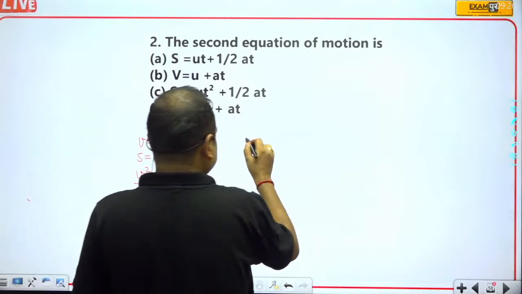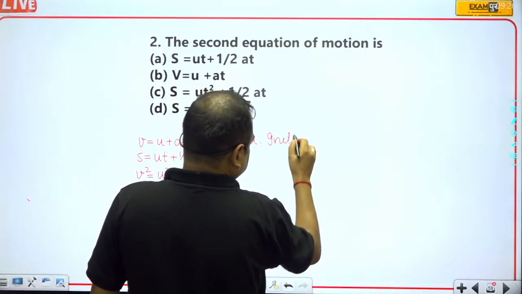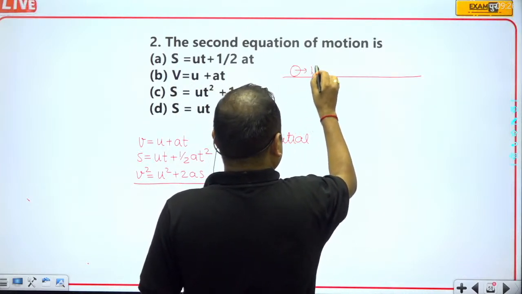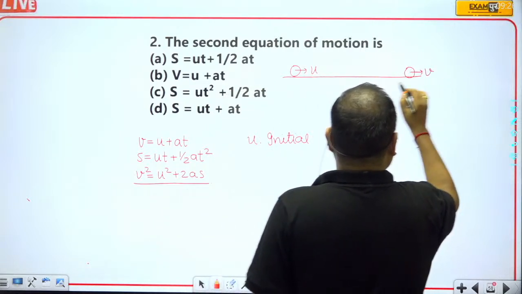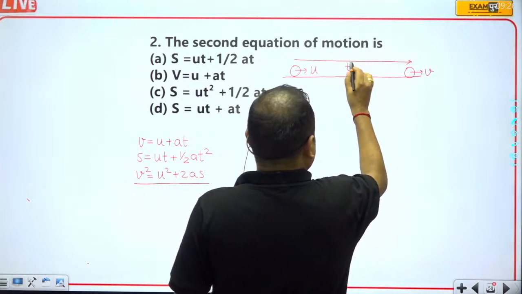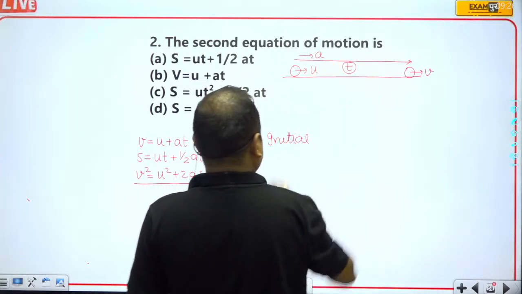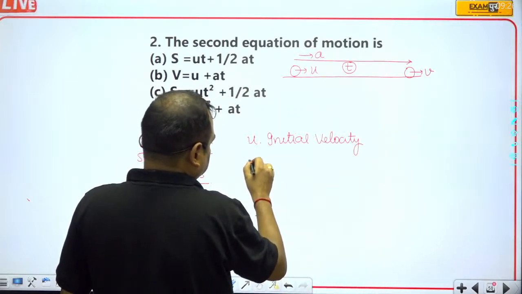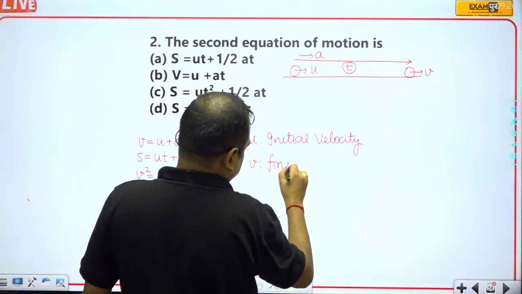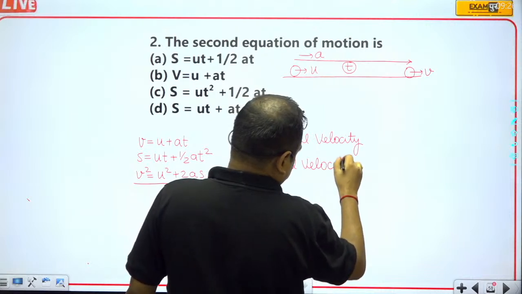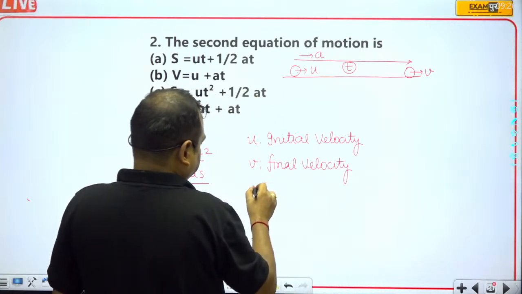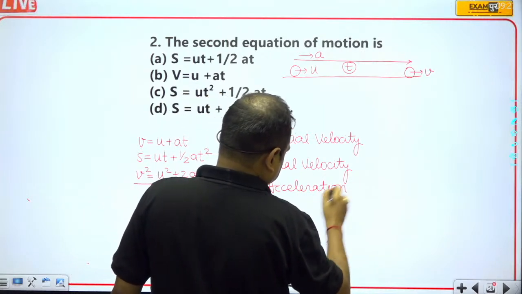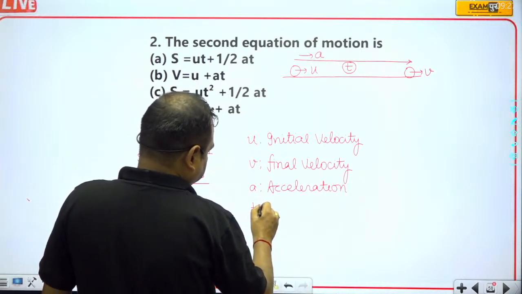So here U is defined as the initial velocity. Suppose that this is a ball and this starts moving with U, and after some time this ball acquires velocity V, and the time taken from this place to this place is small t, and the acceleration of this ball is A. So this is the initial velocity, V is the final velocity, and A is the acceleration.